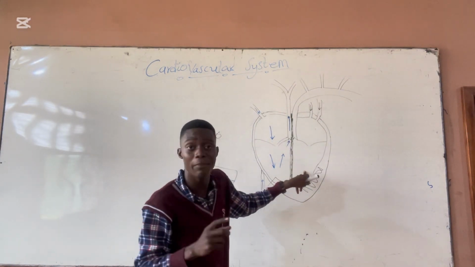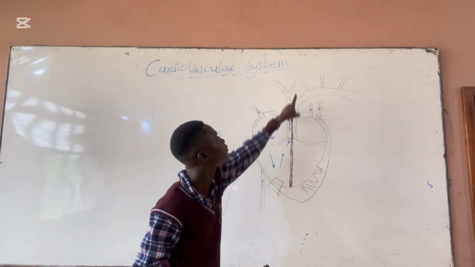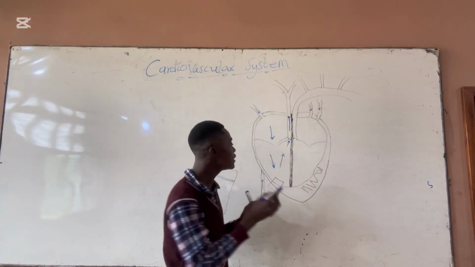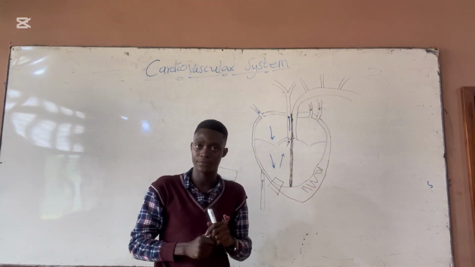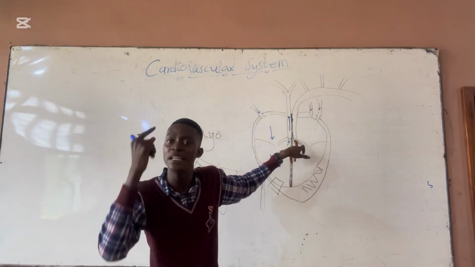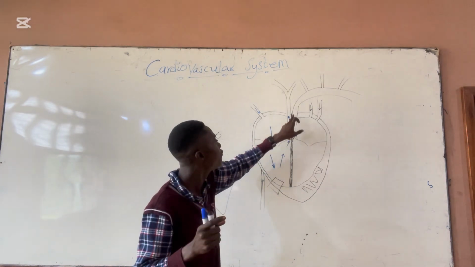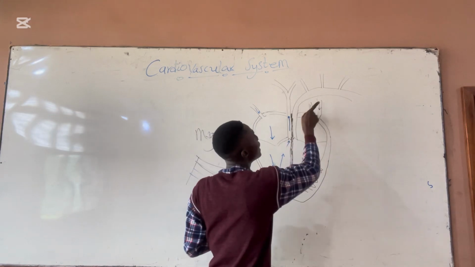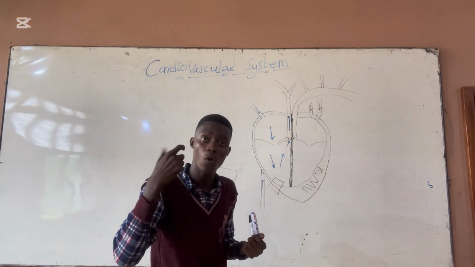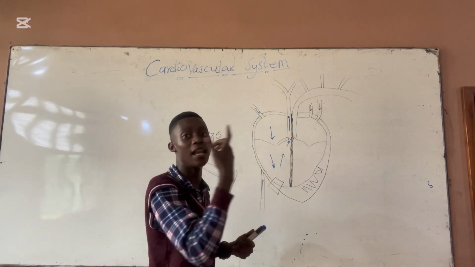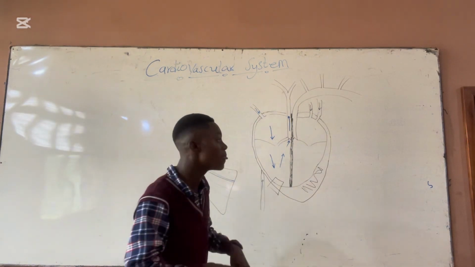Now, when it pumps the blood, it pumps it into the aorta. Before the blood enters the aorta, it passes through the aortic valve. The aortic valve is a valve here that prevents the backflow of blood from the aorta into the left ventricle. The aorta is an artery. Why? Because it takes blood away from the heart, and it is the largest artery in mammals. Now let's continue.